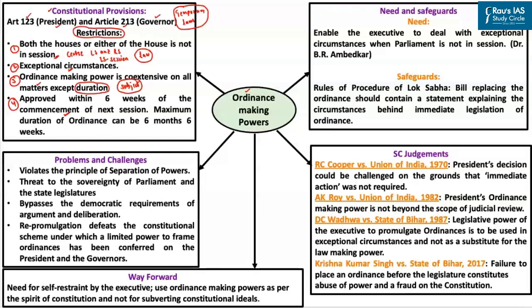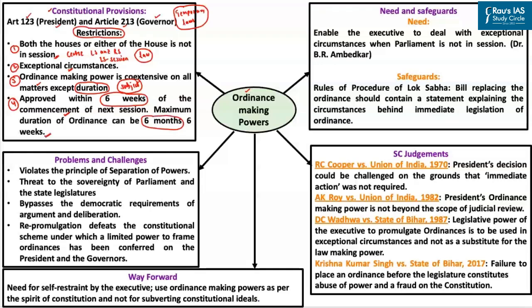More importantly, if the ordinance fails to get passed within 6 weeks of the commencement of the next session, then the ordinance would cease to exist. And last and most importantly, as you know, the maximum gap between the two sessions of the parliament cannot be more than 6 months. So ideally, the maximum duration of an ordinance can be up to 6 months and 6 weeks.